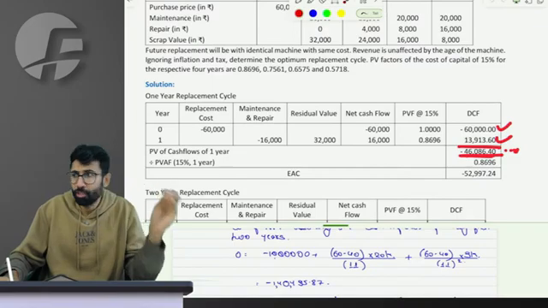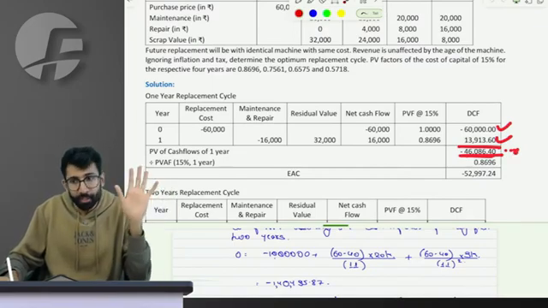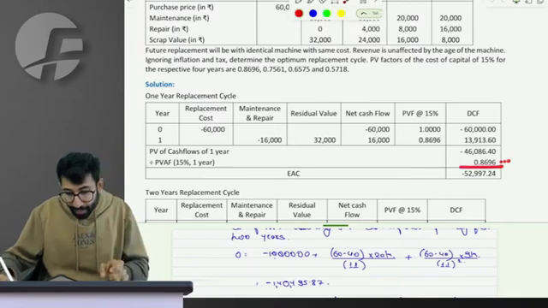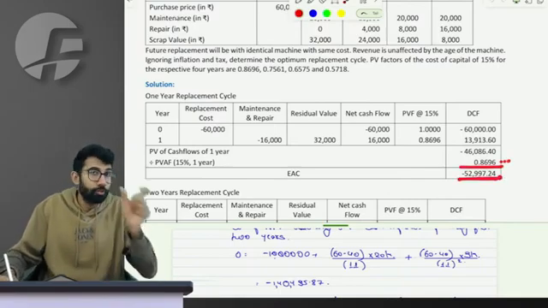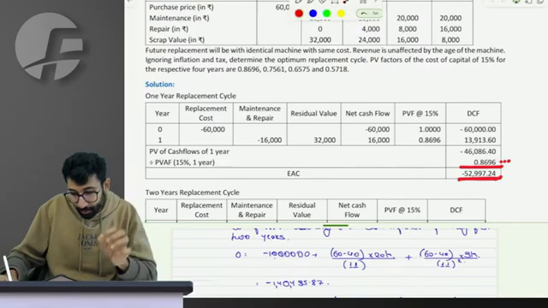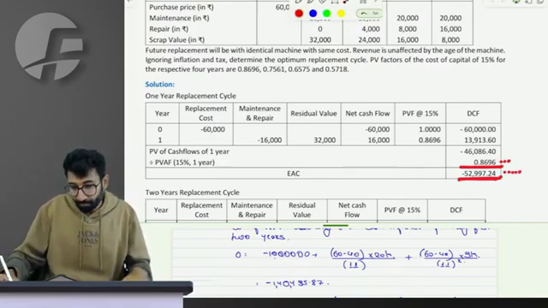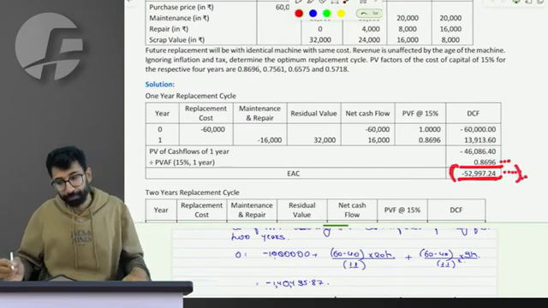That is the present value of all future inflows and outflows associated with that machine. Divided by the annuity factor of 1 year, it gives me the cost at the end of the first year of using the machine for 1 year: 52,997.24.